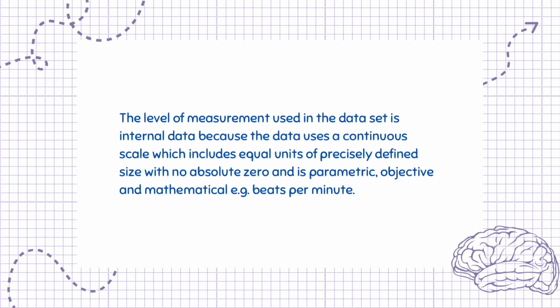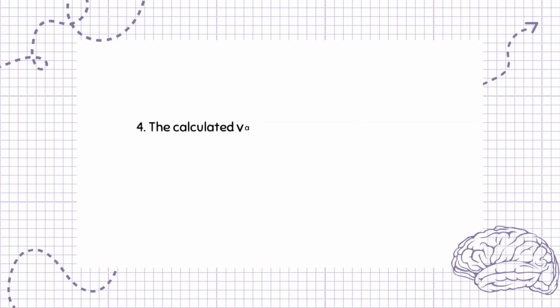The level of measurement used in the dataset is interval data because the data uses a continuous scale which includes equal units of precisely defined size with no absolute zero and is parametric, objective and mathematical, e.g. beats per minute. Question 4. The calculated value of r for the Pearson's test was plus 0.42.